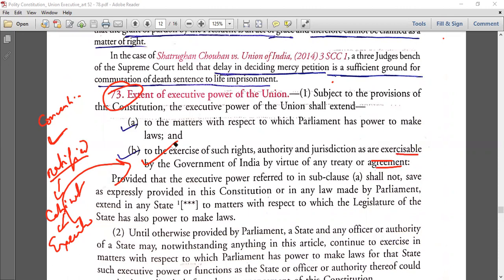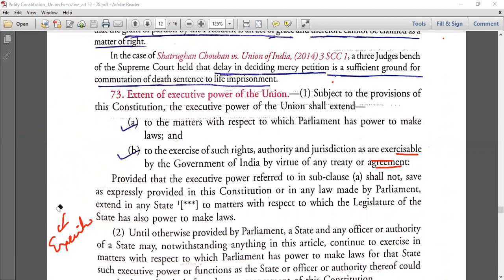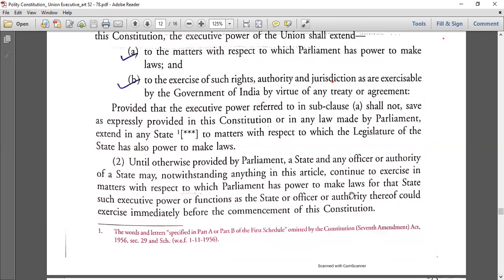So you have to connect things. In particular to this kind of exam, not in state exams, they'll not ask that much, but we never know. Nowadays state exams have also become difficult. Okay, these clauses are not required. So this point B is very much required. Okay, because it's a part of our current affairs. Things are happening.